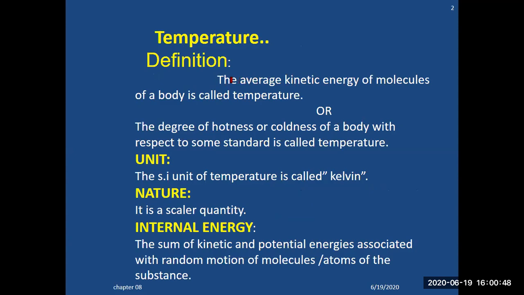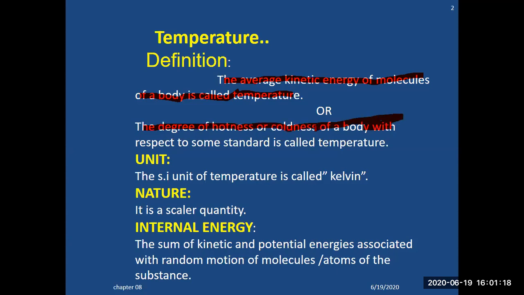You can define it in two ways. Number one, the average kinetic energy of the molecules of a body is called temperature. Or, the degree of hotness or coldness of a body with respect to some standard is called temperature. So this is the definition of temperature. Number one, average kinetic energy of the gas molecules. Number two, the degree of hotness or coldness of a body.